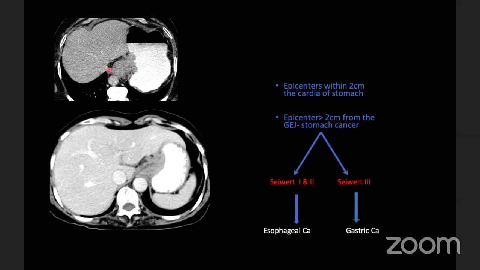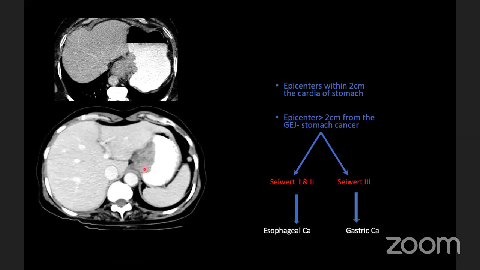Here on this image, we can see there is a tumor in the G junction, which is just extending into the cardia, but the epicenter of the tumor is still in the G junction. So we will classify it as a G junction tumor and treat it accordingly. As we go down in this CT image, we can see the tumor involving the G junction, and further down the bulk of the tumor is more involving the cardia of the stomach. So the epicenter is more than 2 centimeters away, and it is generally taken as a gastric cancer.